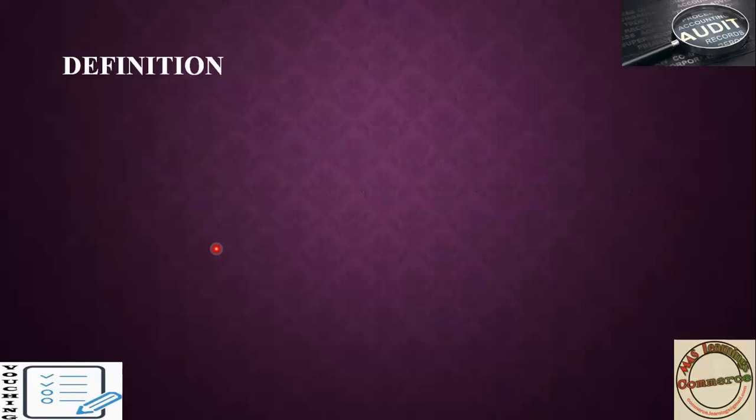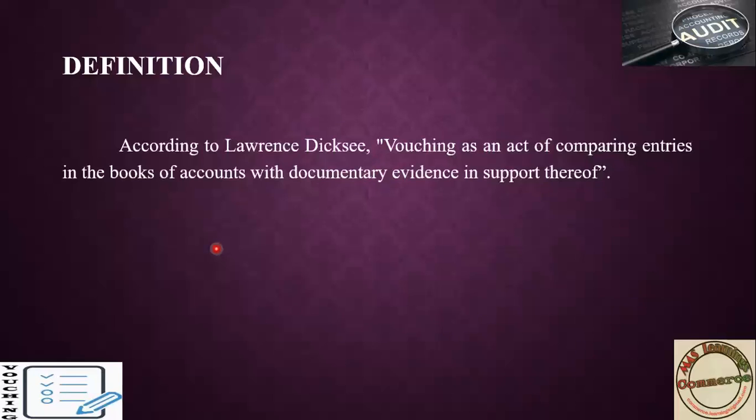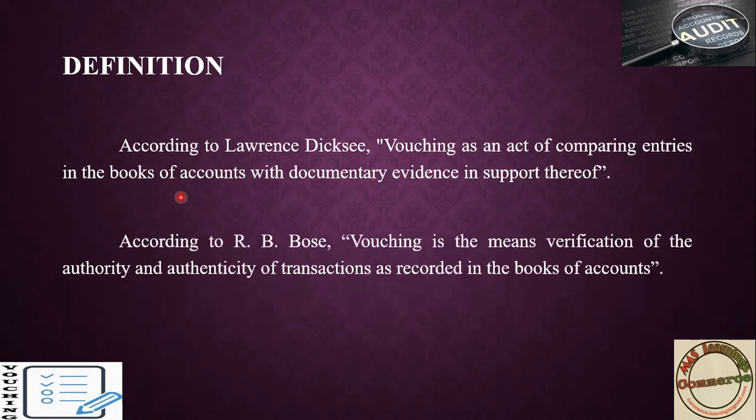Let's see a few definitions for vouching. According to Lawrence Dicksee, vouching is an art of comparing entries in the books of account with documentary evidence in support thereof. That is, it is a process where you compare the entries you have made under books of account with documentary evidence. That is known as vouching. Where you compare the documentary evidence with the books of account, whether both are matching or not, that is known as vouching. According to R.B. Bose, vouching means verification of the authority and authenticity of transactions as recorded in the books of account.